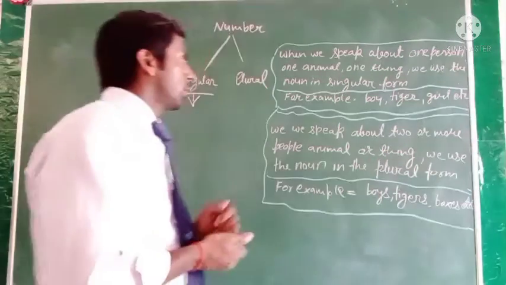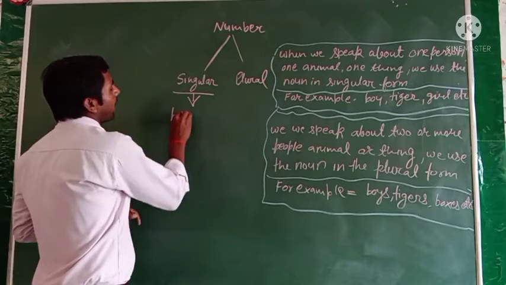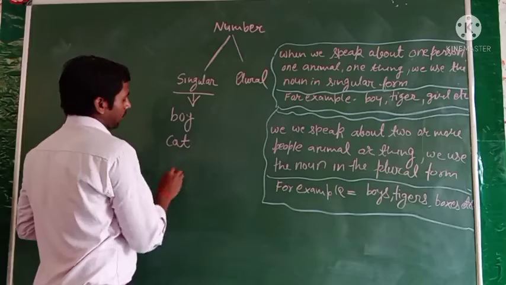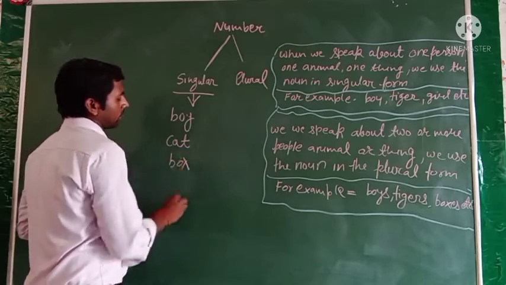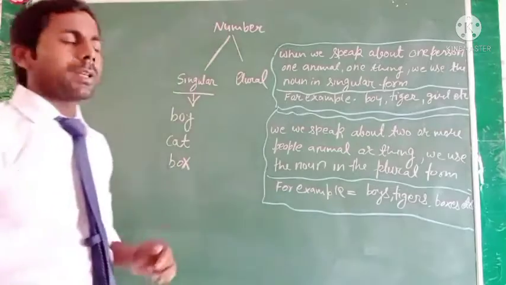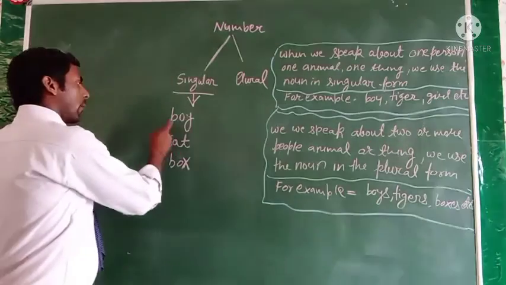So just like that, boy, cat, box, mango, etc. are the words used in the singular number. Why?